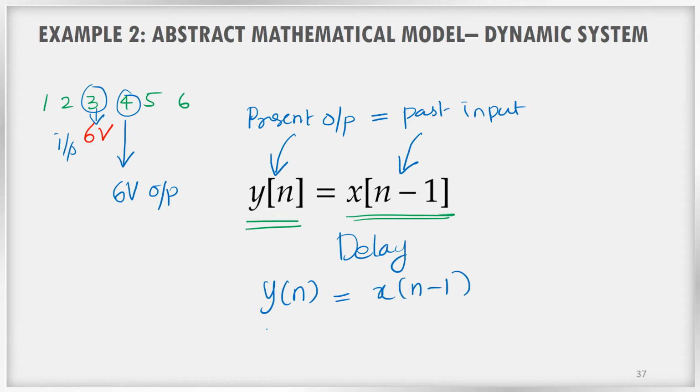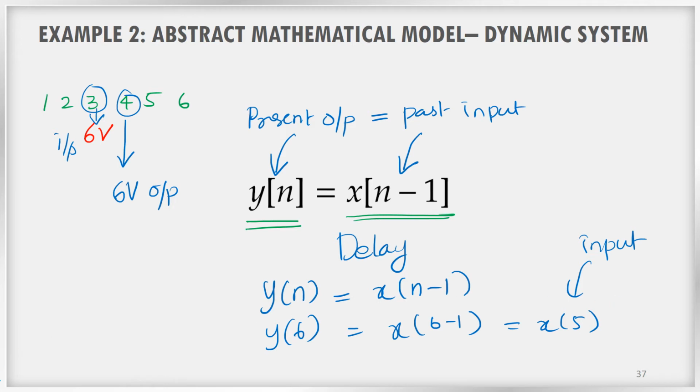For example, if n is equal to 6, y of 6 is equal to x of 6 minus 1, which is equal to x of 5. What is x of 5? Input at the fifth second, or fifth microsecond or fifth nanosecond, whatever it is.